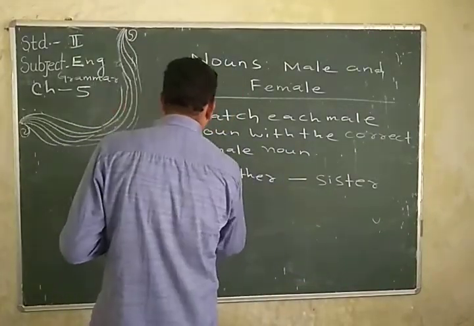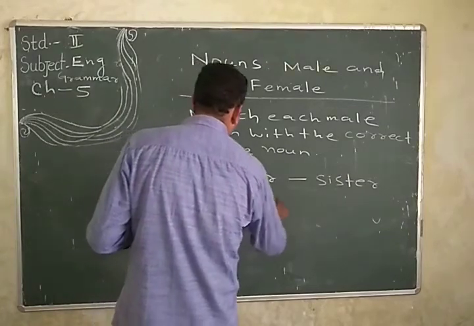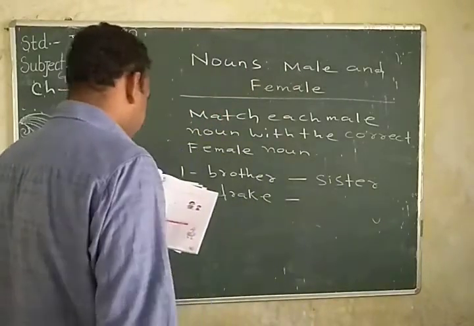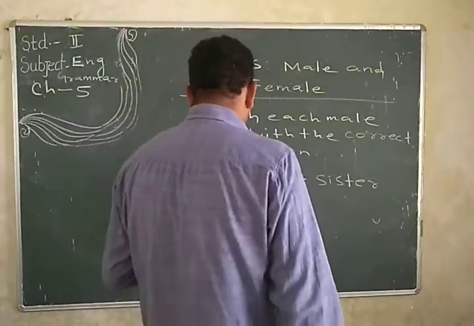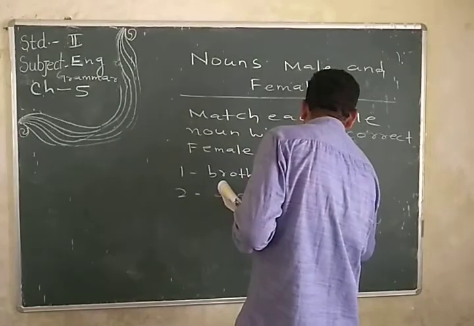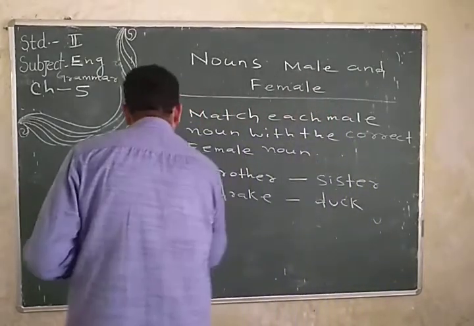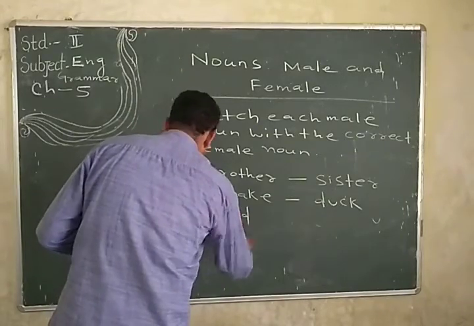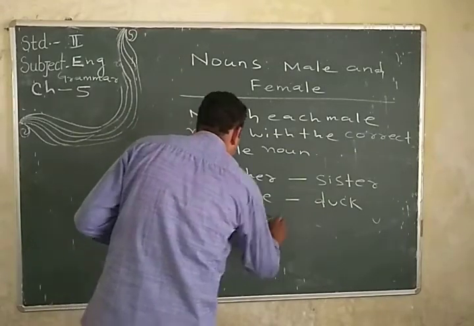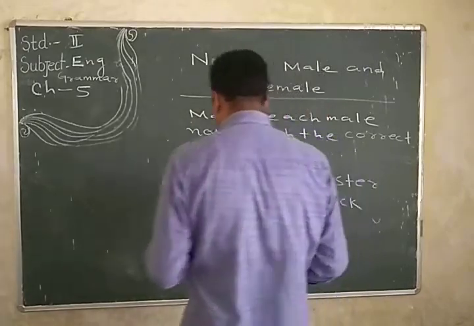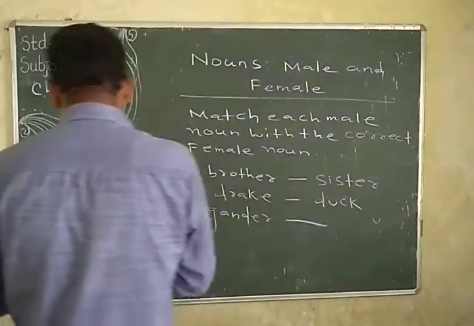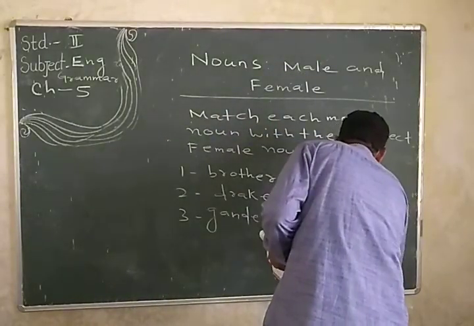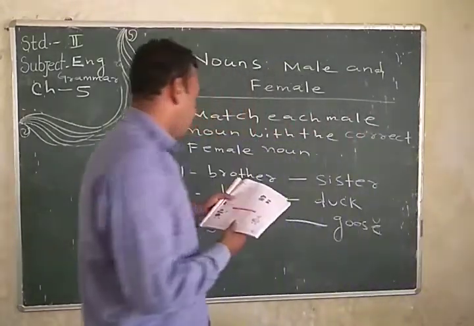Then second number, drake. Drake is the male and duck is the female. Number third, gander. Gander is the male and goose is the female. Okay?